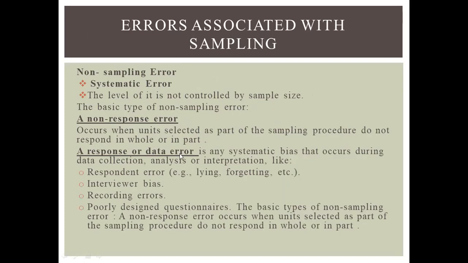A response or data error may be any systematic bias that occurs during data collection, analysis, or interpretation, like respondent errors, lying, forgetting, interviewer bias, recording errors, and poorly designed questionnaires.